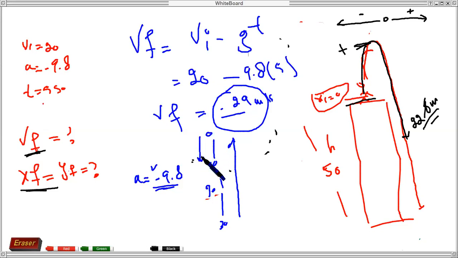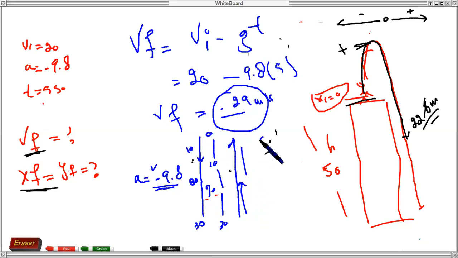So after the first second, it will be 10 meters per second velocity. After the second, it will be 20, because it is increasing. After the third second, it will be at the same position with 30 meters per second. So you can see it's moving upward but the speed is decreasing. When speed is decreasing, acceleration is negative.